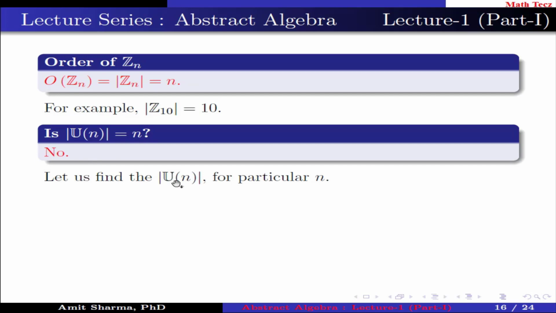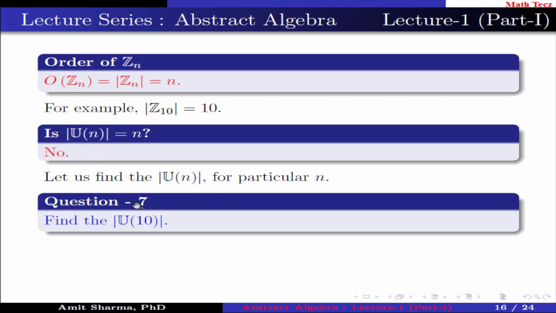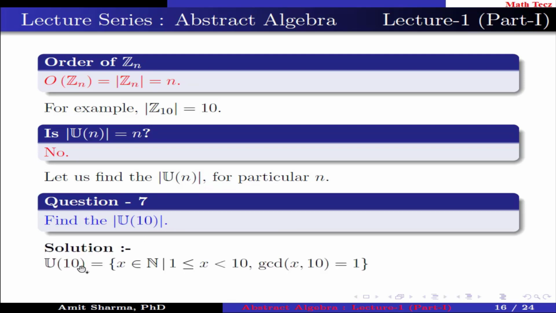Let us find the order of U(n) for a particular n. Question number 7. Find the order of U(10). We know that U(10) contains those natural numbers x such that 1 is less than or equal to x less than 10 and GCD of x comma 10 is 1, which are 1, 3, 7 and 9. This implies the order of U(10) is 4.